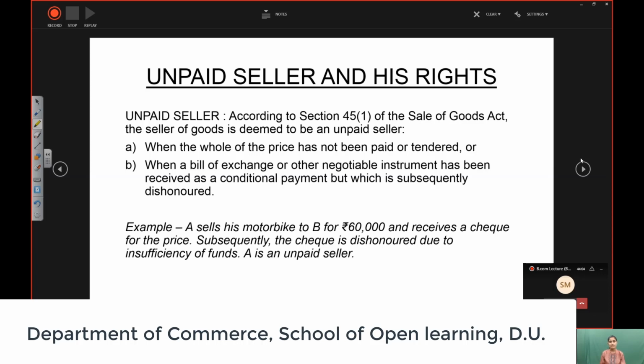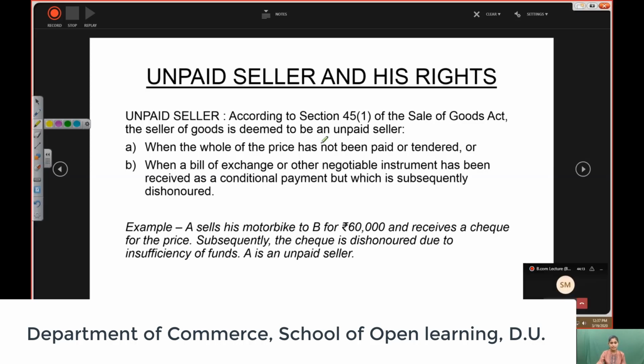So let's see who is an unpaid seller. According to Section 45, subsection 1 of the Sales of Goods Act, the seller is deemed to be an unpaid seller when the whole of the price has not been paid or tendered. Whenever the seller has not received the price of the goods which he has sold, the seller is termed as an unpaid seller. Second, when a bill of exchange or other negotiable instrument has been received as a conditional payment, but which is subsequently dishonored.